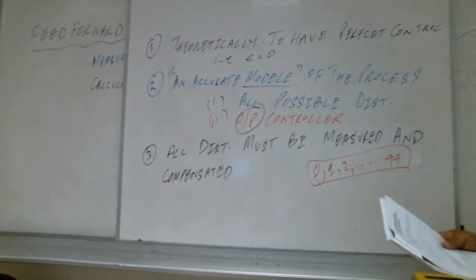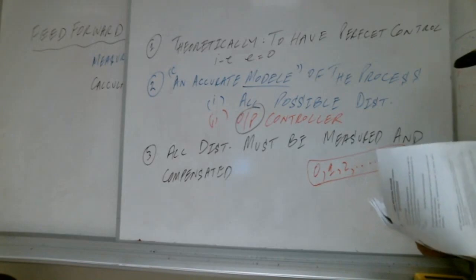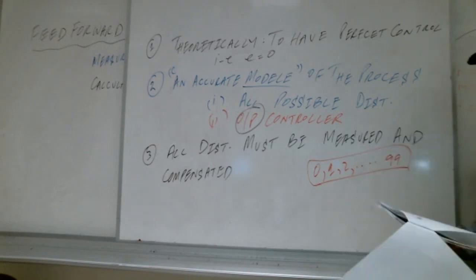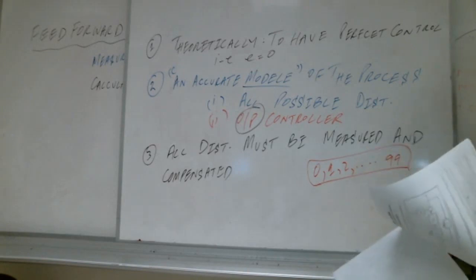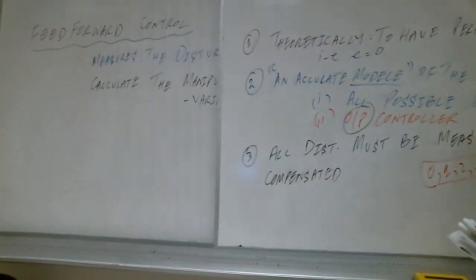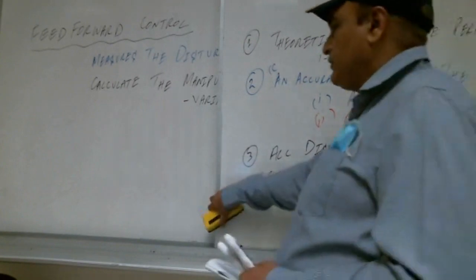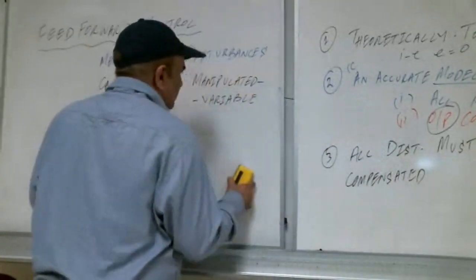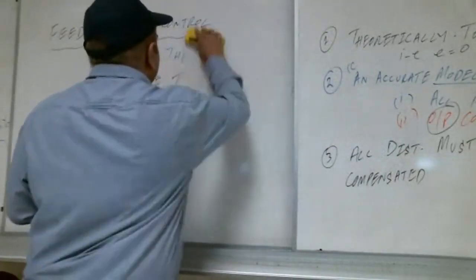The system does not need to calculate the output. It will give the output right away. So as soon as the disturbance happens, the output is already there and it will get applied and the disturbance will be removed.